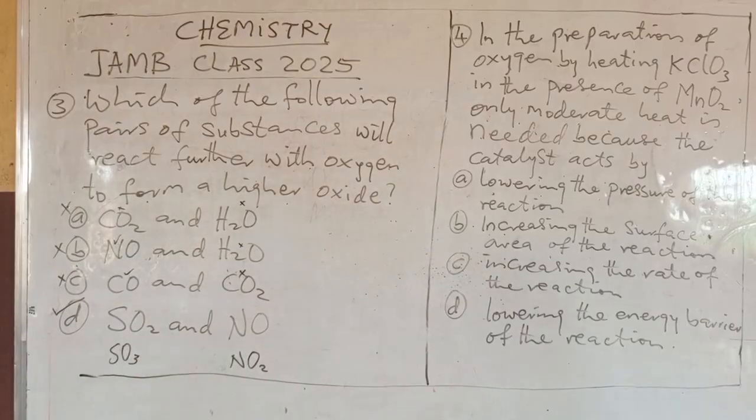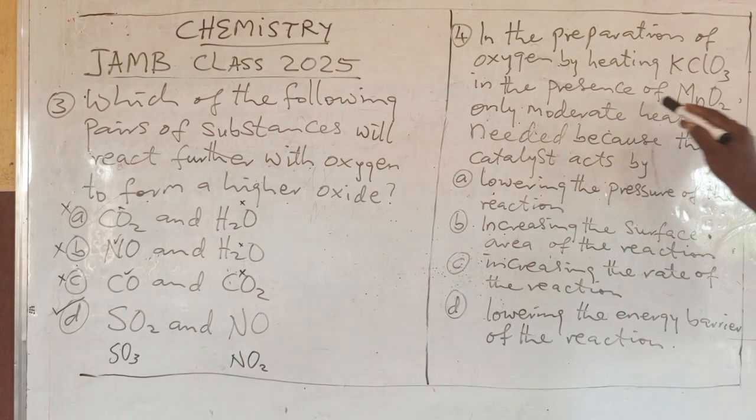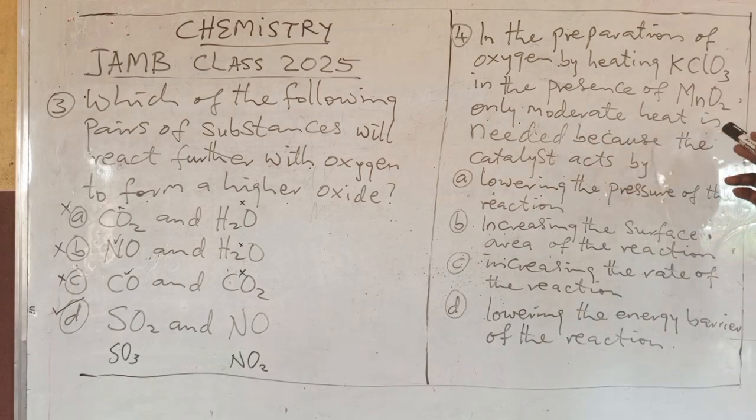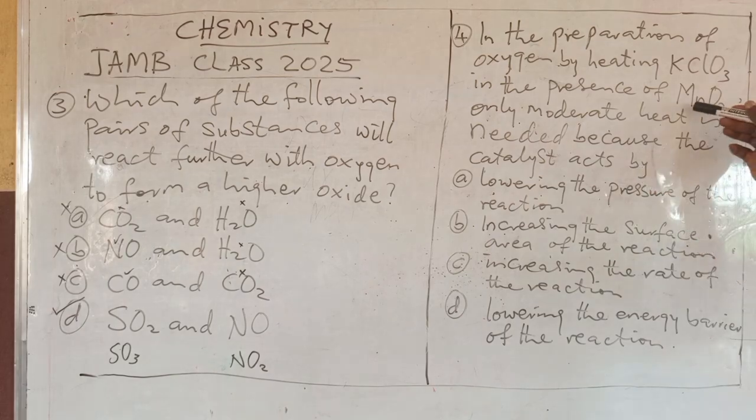Okay, let's go to number 4. In the preparation of oxygen by heating KClO3 in the presence of MnO2, only moderate heat is needed because the catalyst acts by, now this is the catalyst.